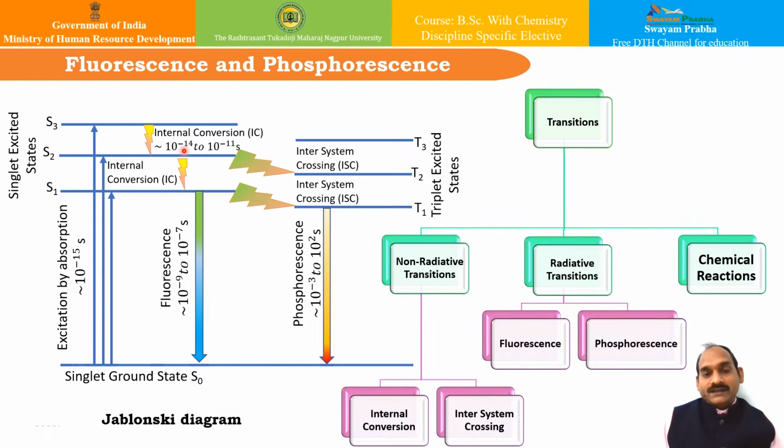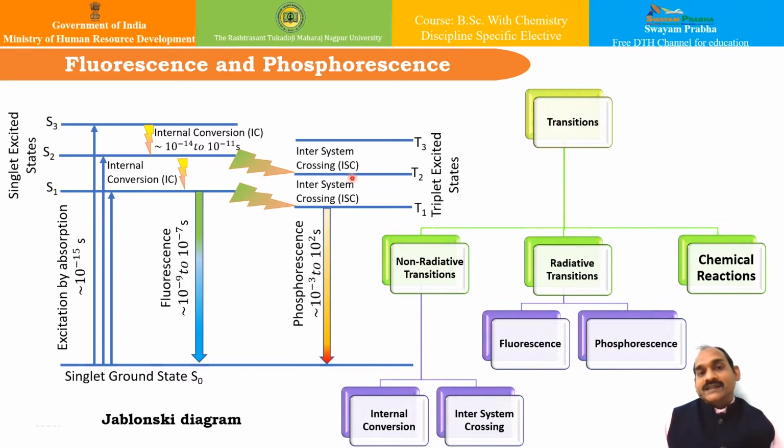Apart from that, if the energy is released in the form of heat and the molecule changes its spin state, or say spin multiplicity, then such processes are called inter-system crossing.